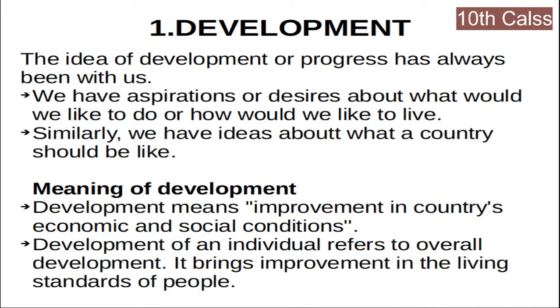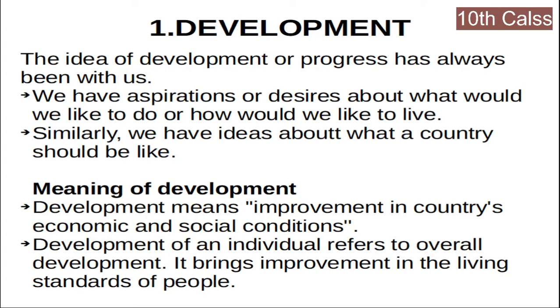So the development of an individual refers to overall development. That means people must be socially developed, economically developed, and educationally developed. In all these aspects and spheres, development must be there. So when we see this improvement in people's standard, then ultimately that can be called development.